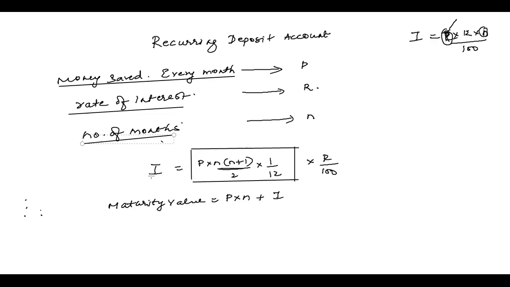The maturity value, what they do, P into N, how much money you're putting, P into N plus this interest. They'll add it to your money and give it back. We call this maturity value, children. I hope you must have got some idea about it, but it doesn't matter, children. We will do the sums, and I'm so sure that as we go ahead with the sums, you can understand better.